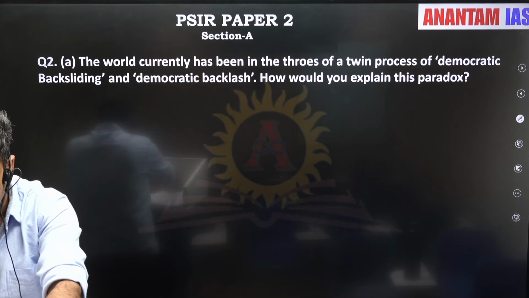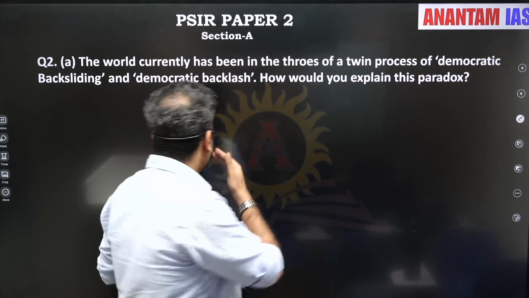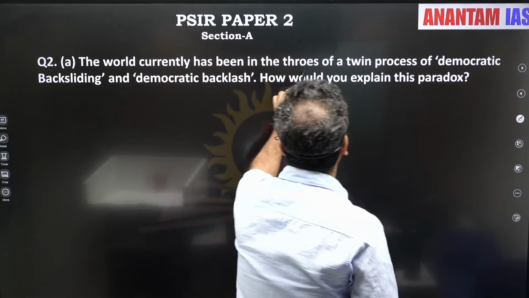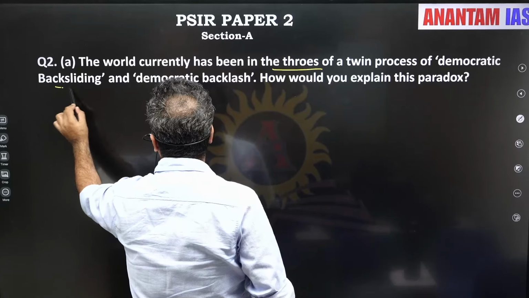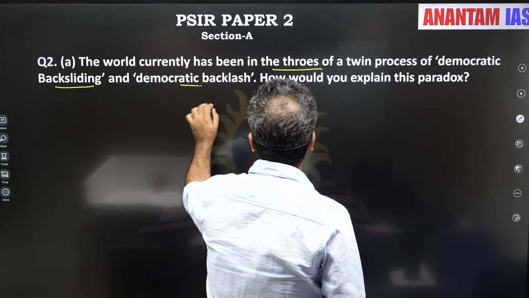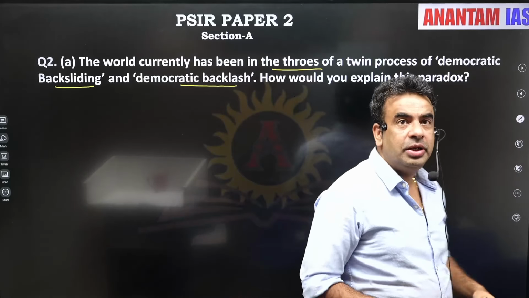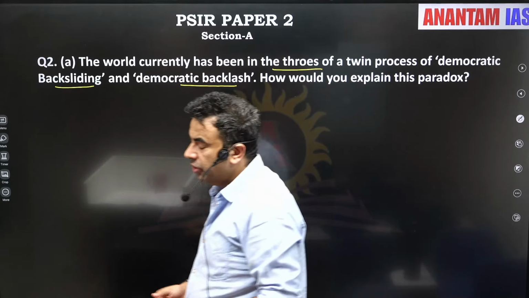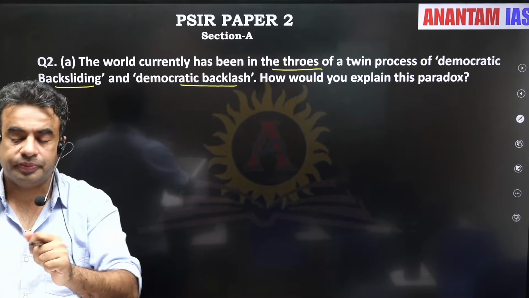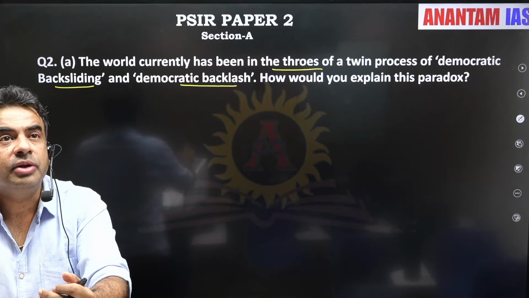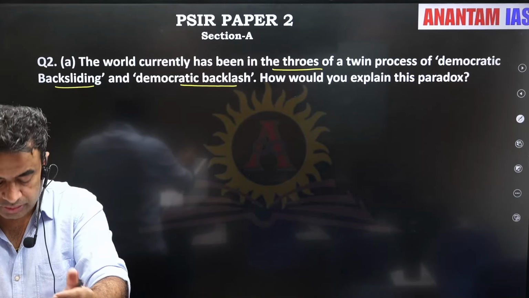The question is: the world has currently been in the throes of the twin process of democratic backsliding and democratic backlash. How would you explain this paradox? This is very paradoxical. On one side, we can see democracy is under stress, under challenge the world over.